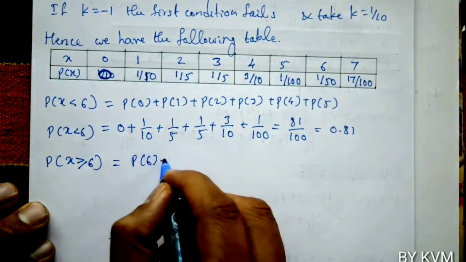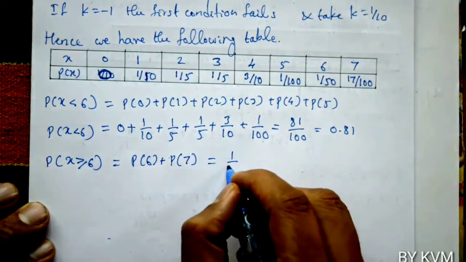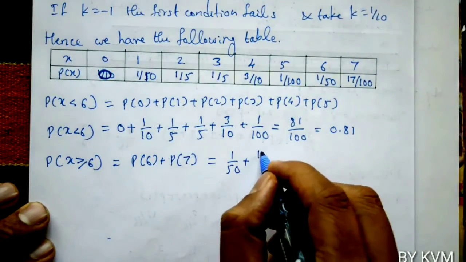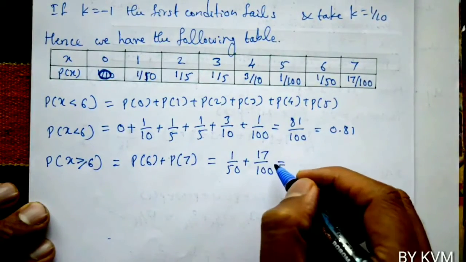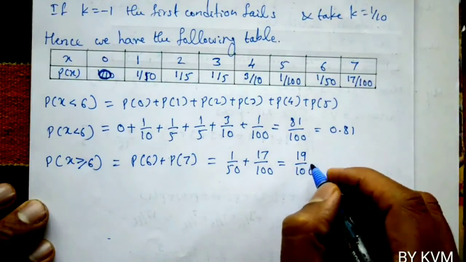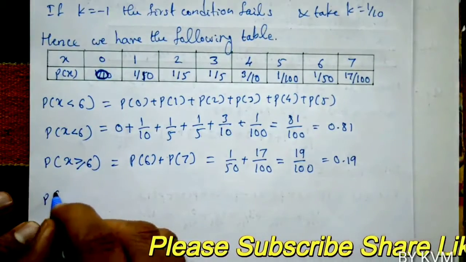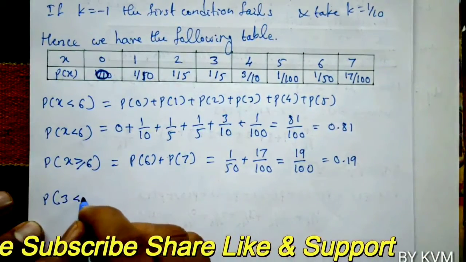Now, second case, P of x greater than or equal to 6. So, x greater than or equal to 6 means P of x equals 6 plus P of x equals 7. So, which is equal to P of x equals 6 is 1 by 50 plus P of x equals 7 is 17 by 100. So, taking LCM, this is equal to 19 by 100, which is equal to 0.19.